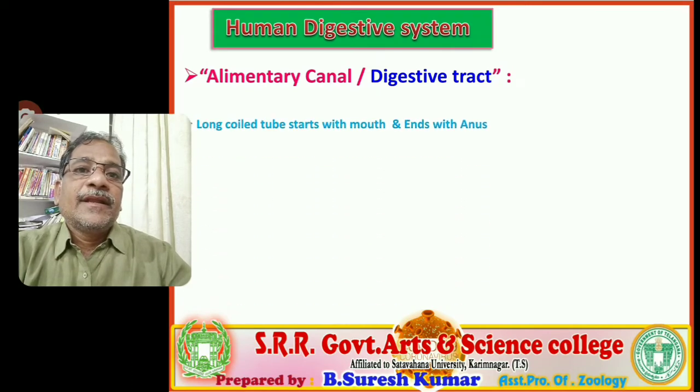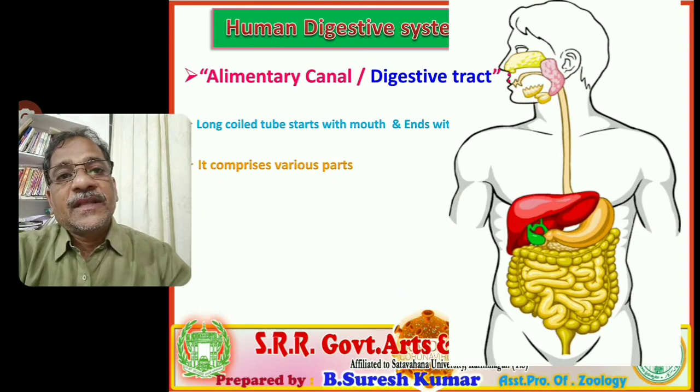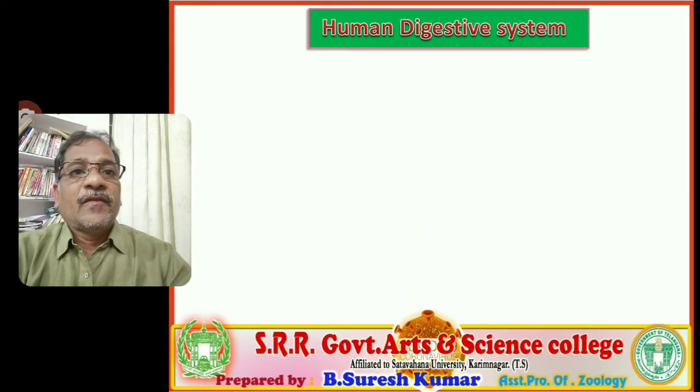The alimentary canal is a long coiled tube. It starts with the mouth and ends with the anus. It comprises various kinds of parts. You observe this visual clearly. The starting opening is the mouth and the terminal opening is the anus. In between the mouth and anus, you observe various kinds of parts sequentially associated. What are the parts associated with the alimentary canal? Let us observe.